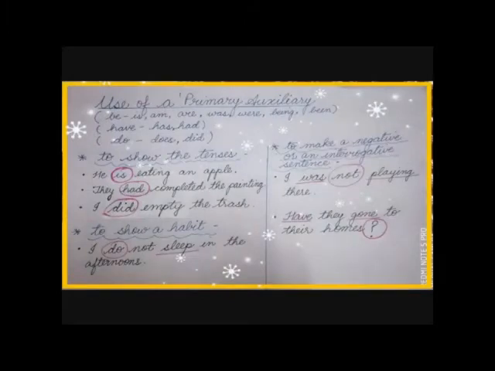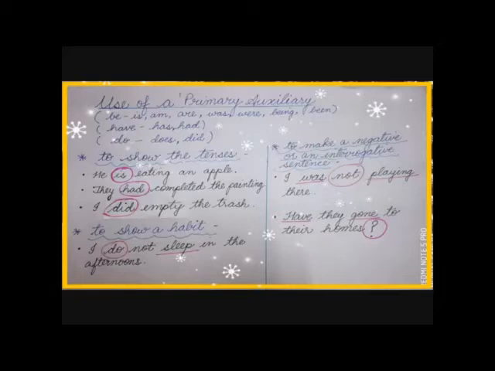You can go through these examples. It is used to show the tenses. Like the first example says, he is eating an apple. Here we cannot say he eating an apple. Before eating we have to put either is, was or any other auxiliary verb. So here we have used is. Is helping the word eating and showing you the tense.